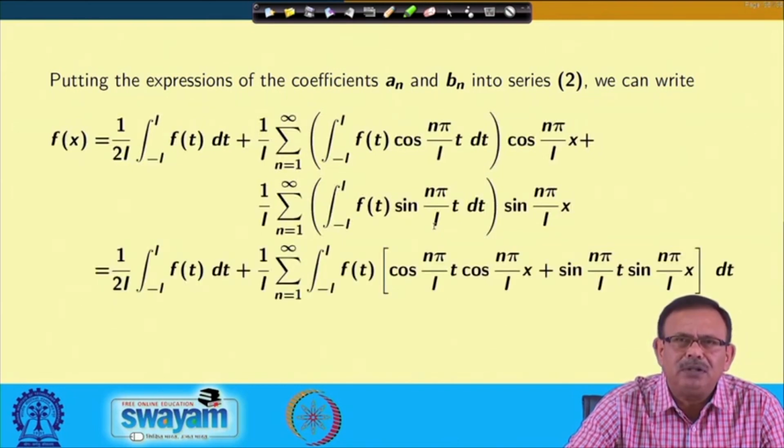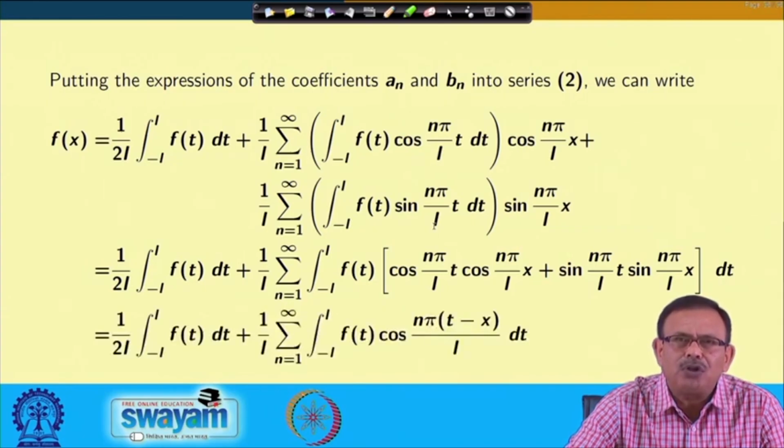So, you will obtain this, and I can put the cos terms and sin terms together, so that cos(n pi t by L) cos(n pi x by L) plus sin(n pi t by L) sin(n pi x by L) I can write in terms of cos of n pi (t minus x) by L into dt.